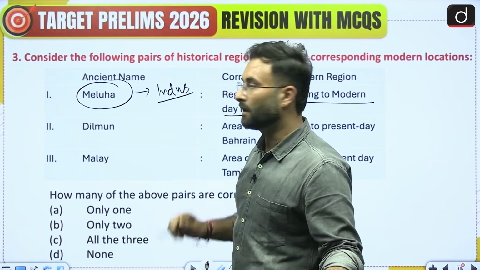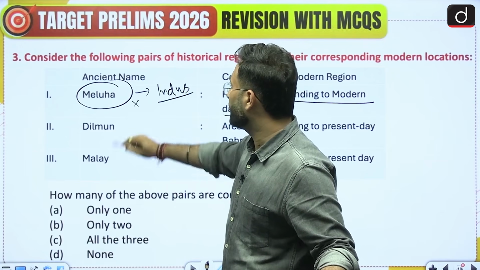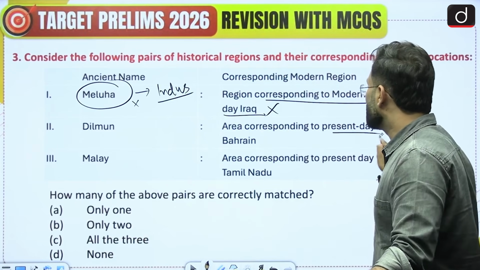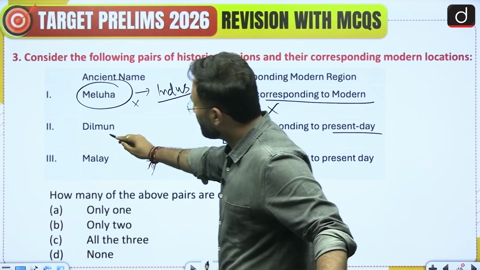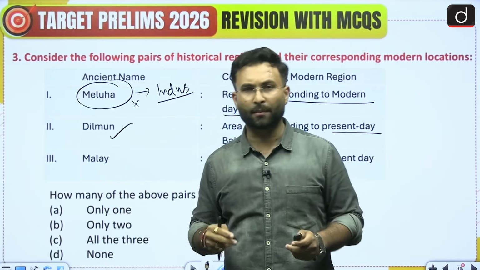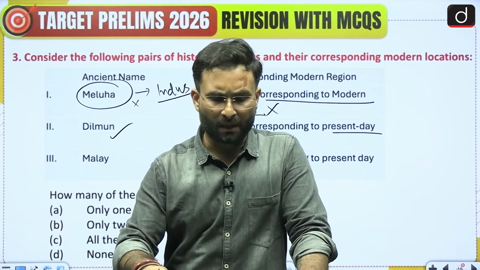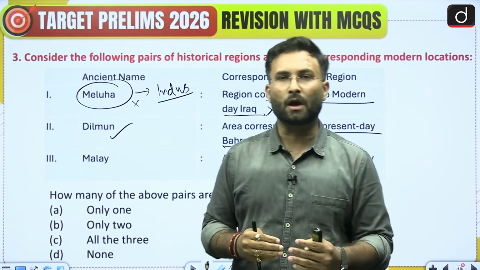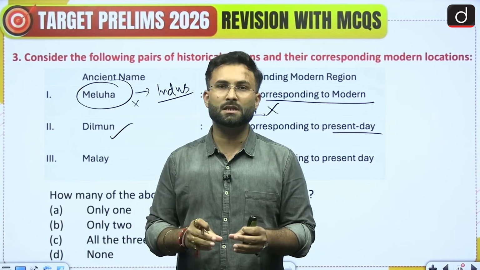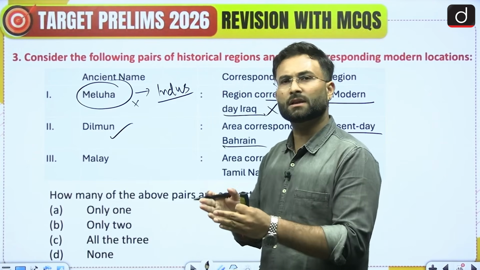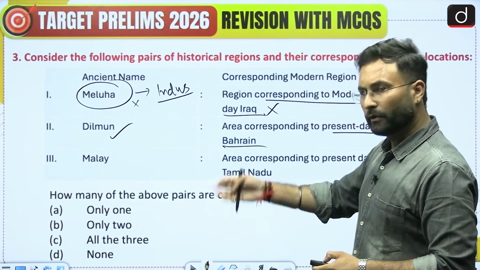Okay, so that was first, you can say the pair is incorrect. Coming to the second one, that is Dilmun, area corresponding to the present day Bahrain. Okay, so this statement is correct. These areas of Makan or Dilmun were some kind of stations where the trade used to happen, or you can say they were the positions between the Mesopotamian and the Indus Valley civilizations, the central point to these two. Okay, moving further, we will be seeing that.